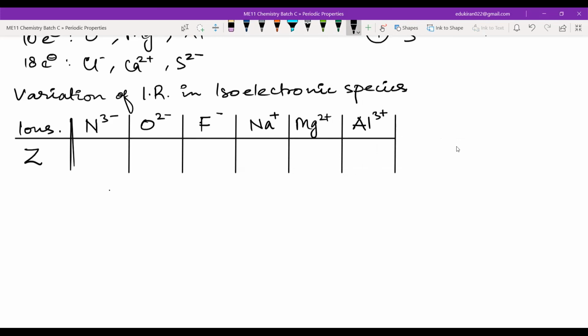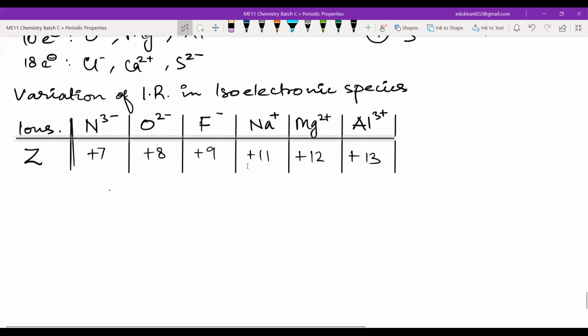Now the number of protons here is plus 7, plus 8, plus 9, plus 11, plus 12, plus 13. Okay. And all of these have how many electrons? 10 electrons each, yes or no? Yes, sir.